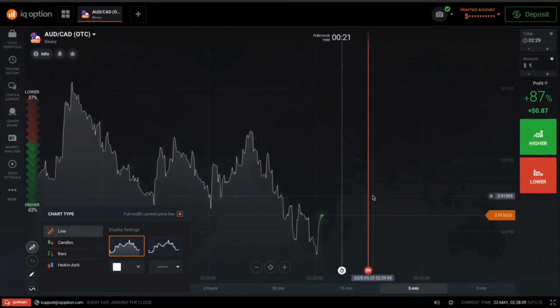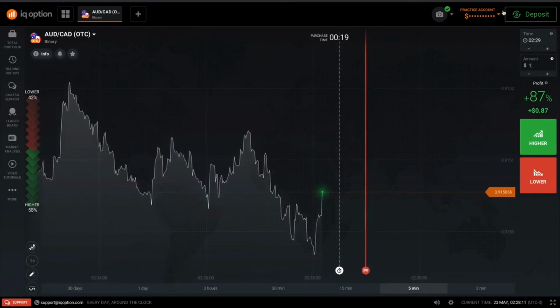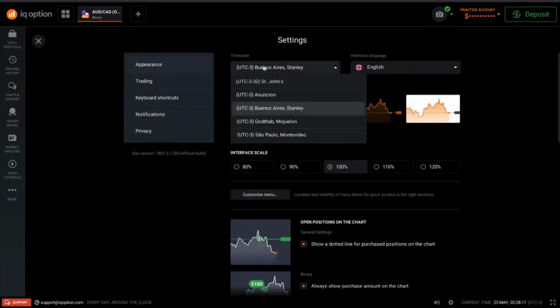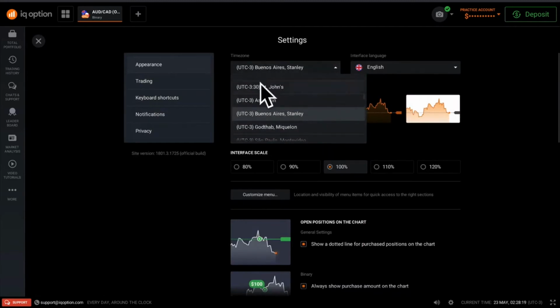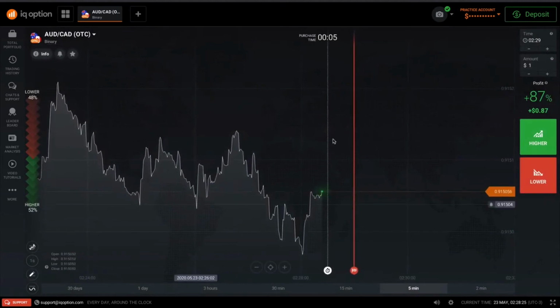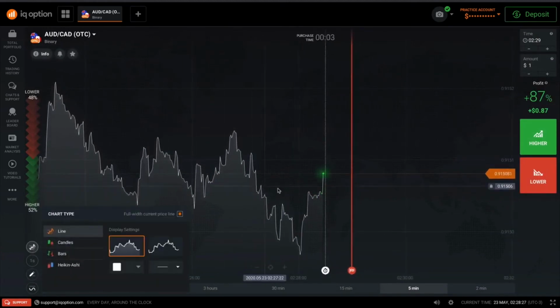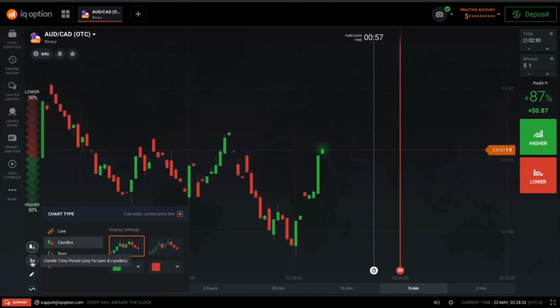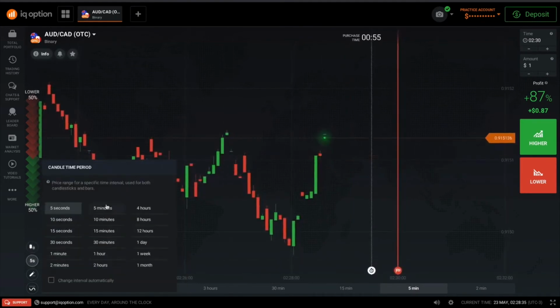In the IQ Option platform, the first thing you need to look at is, let's set up our clock. So let's go to settings, and right here, the time zone, I need to make sure that is set for Buenos Aires, which is already set for Buenos Aires. Okay, once that is set up, the next thing I need to do is make sure the graph is candles. Now it's set up for the line. So I'm going to select candles, and then the time of the candles is going to be 5 minutes.